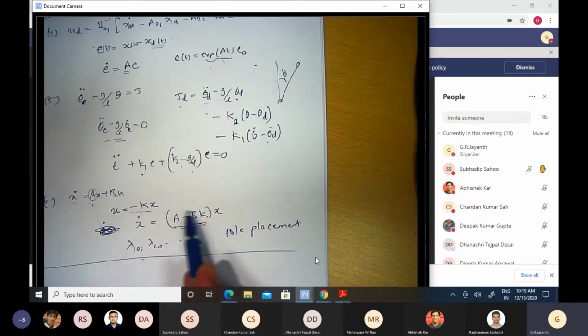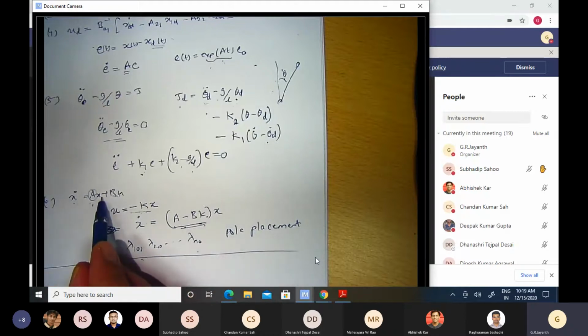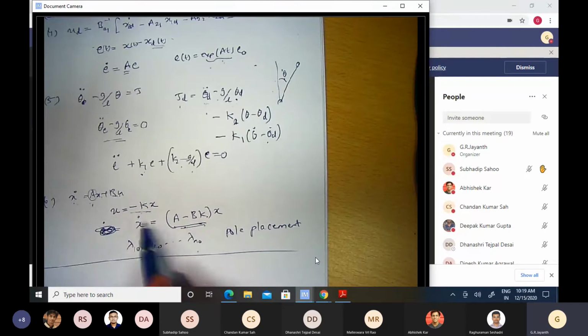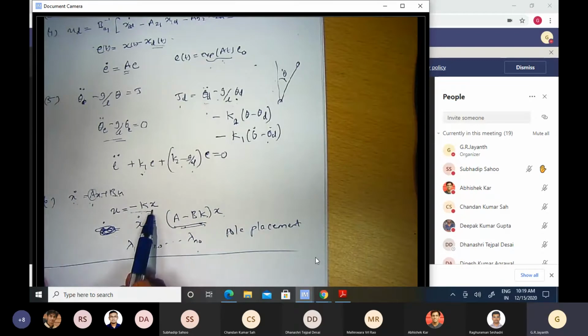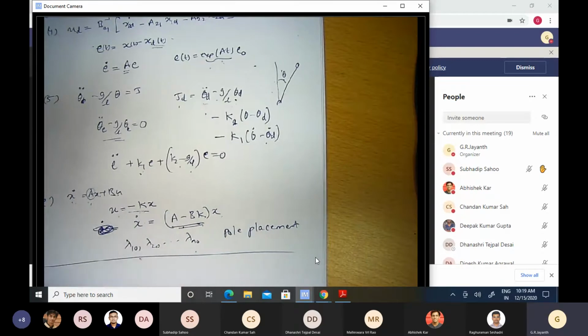If I do that, then the overall dynamics of our system is no longer governed by x dot is equal to ax, but of the kind x dot is equal to (A minus B K) x. Now, with this as the new dynamics, by choosing the elements of the vector k appropriately, instead of the overall dynamics being unstable, I can make sure that they're stable. That is the advantage of using state feedback. I have taken the states and fed them back. So state feedback helps me to stabilize the system.